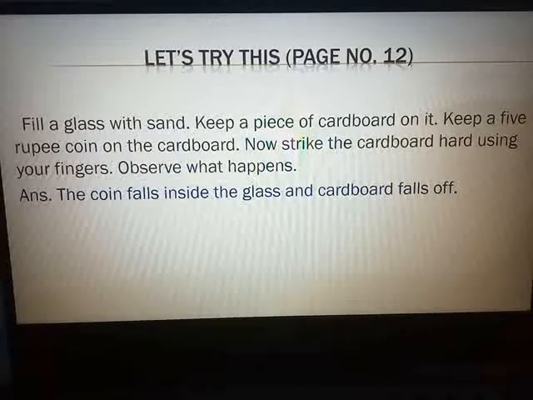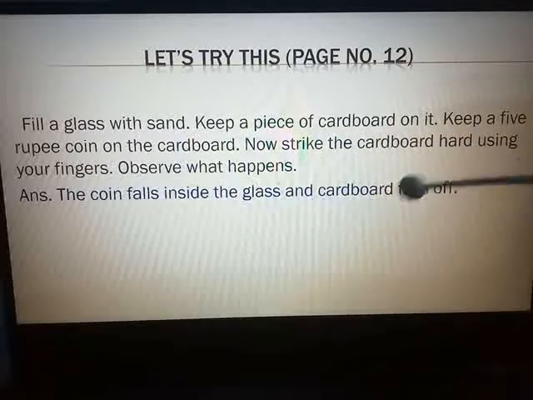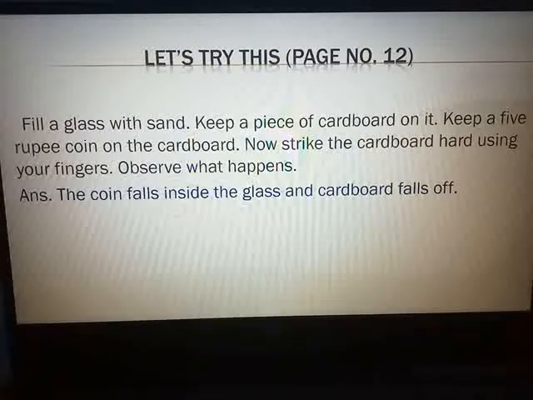You can try this at home also. Take a glass, fill it with sand, keep a piece of cardboard on it, keep any coin on the cardboard and strike the cardboard very hard. You will see that the coin will fall inside the glass and the cardboard will fall off. So that is the answer. Try this and see whether you are getting the same result. The coin falls inside the glass and the cardboard falls off. I hope all of you have taken down the answers.